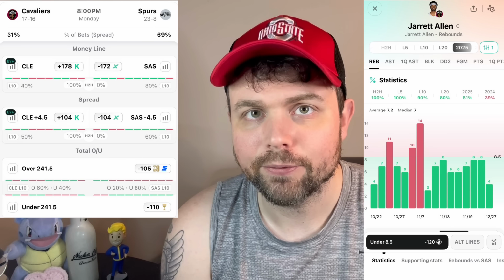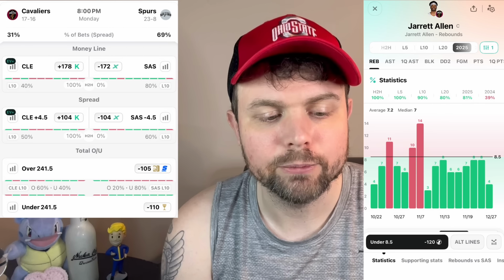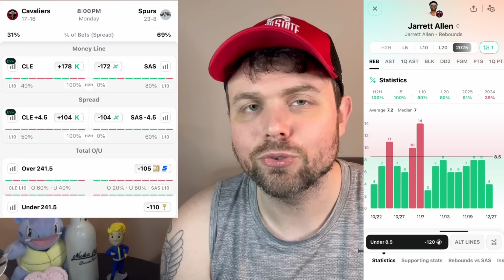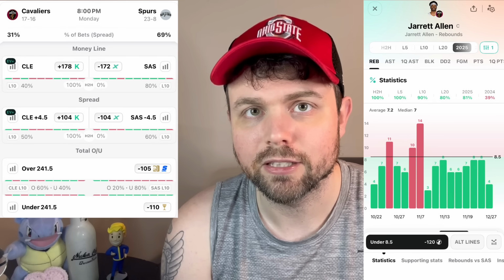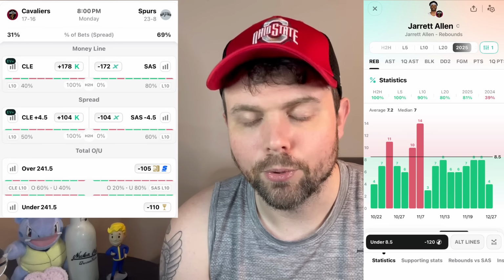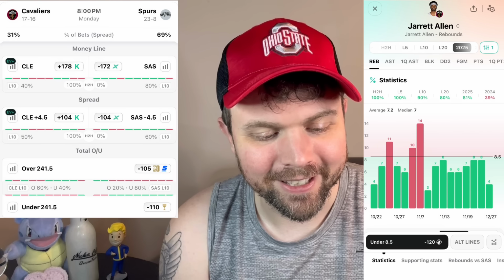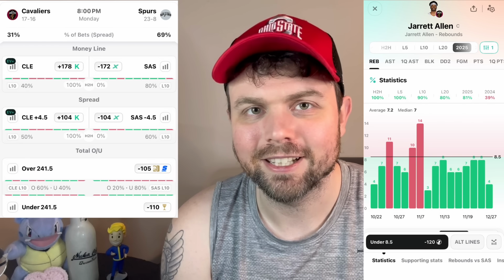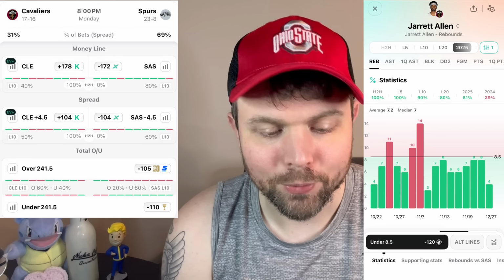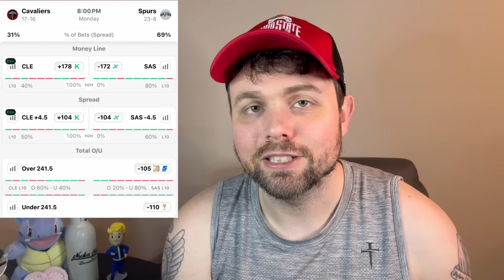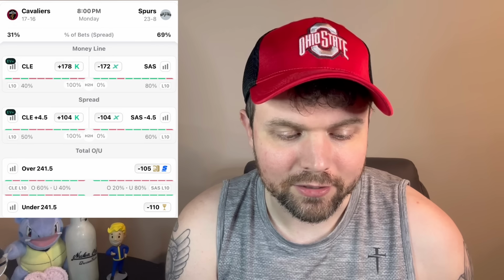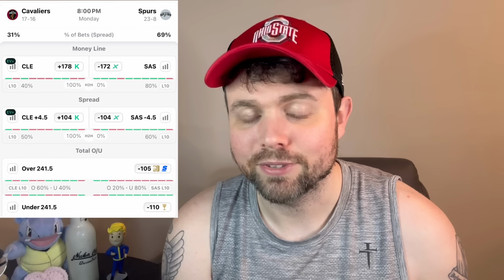And if you watch the Cavaliers play, which I watch a lot of their games, their closing lineup normally doesn't have Jared Allen in there. Mobley normally goes to the center position, and they're more mobile, with 3-point shooters, because Jared Allen can't stretch the floor. So Mobley takes those minutes away from him. And then there wasn't much that I liked on the Spurs side of things with De'Aaron Fox on the fence. I didn't see many props that I liked.